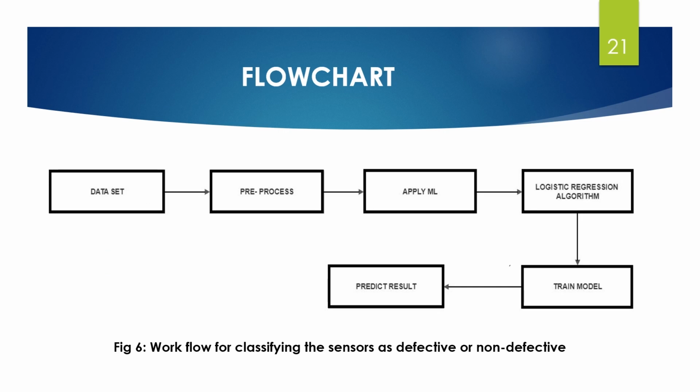The range of the sensor outputs is considered as the working threshold of the sensor. So for the independent variable, we have considered values which are within the range of the working threshold, as well as values which are outside the range of the working threshold of the sensors. For values within the range, the corresponding dependent variable value is set to 1, and for values outside the range, the corresponding dependent variable value is set to 0. The next step is to pre-process the data and apply machine learning. In the pre-processing step, we have imported the Python libraries that are to be used in our program. We have used pandas and matplotlib libraries. Then we have imported the dataset by reading the CSV file into data frame format.